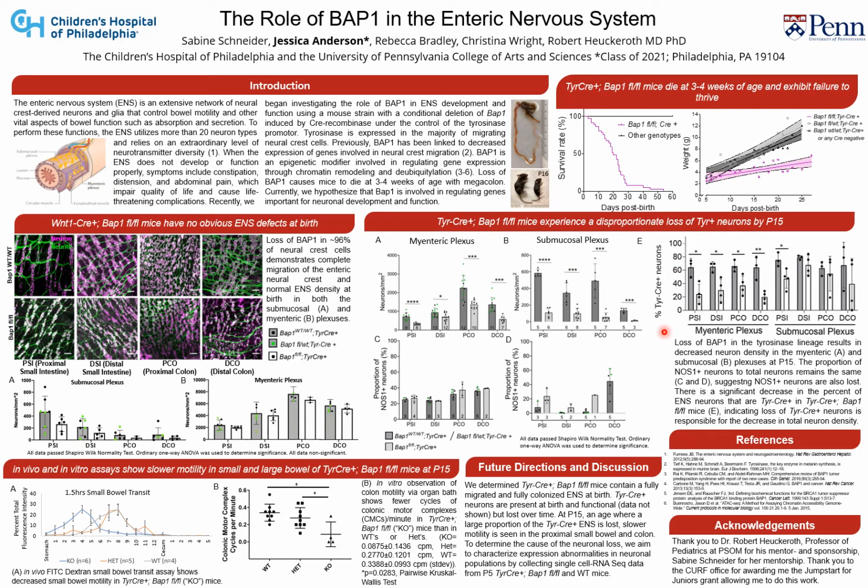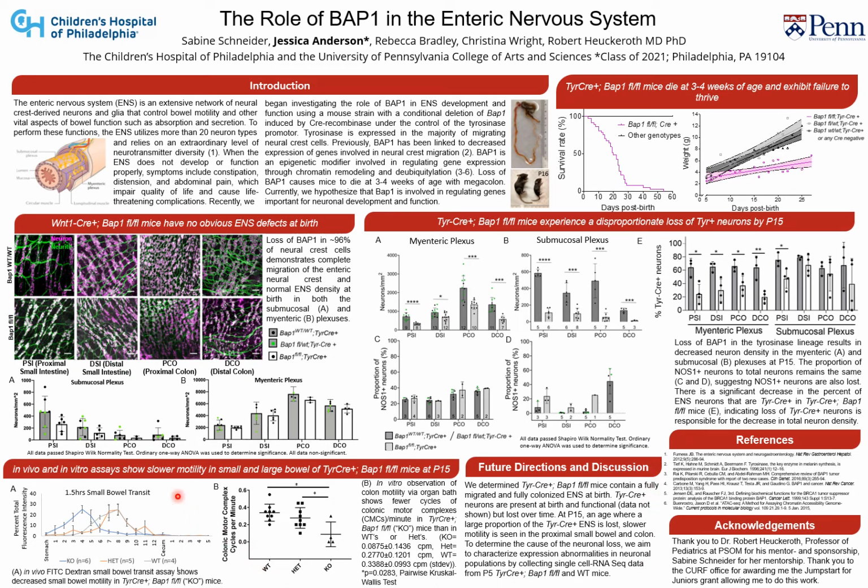And then we show that these neurons being lost are tyrosinase positive, so the ones that are missing BAP1, because we see a decrease in the percentage of the bowel that is TCR positive in our knockout mice. And as a rule of thumb for all these figure panels, our lighter bar is our knockout mice, and our darker bar is our controls.